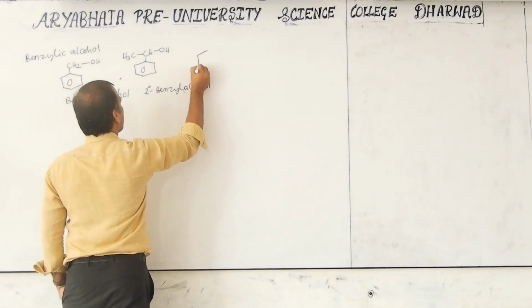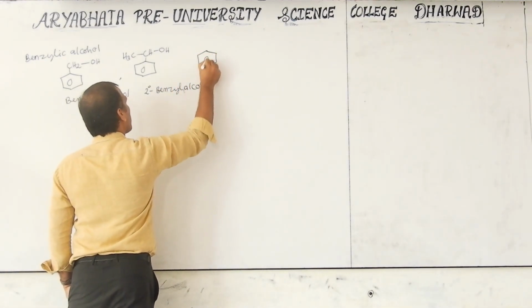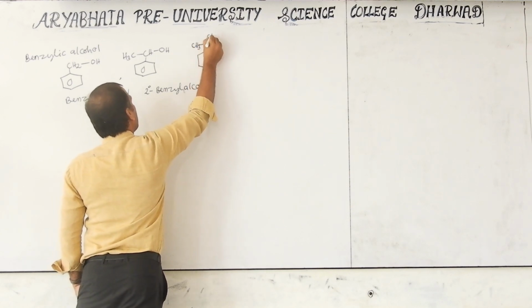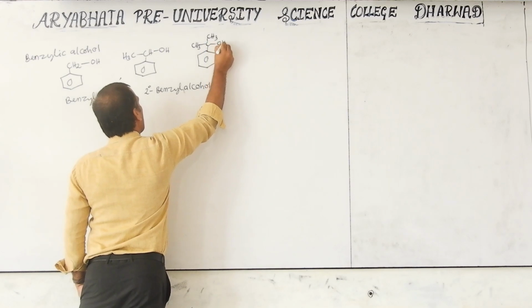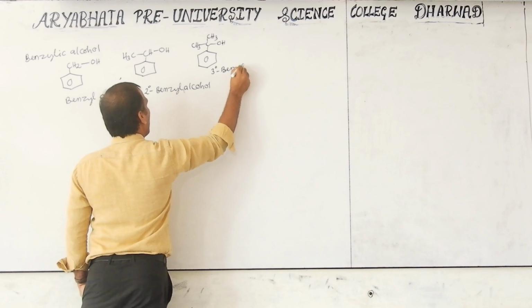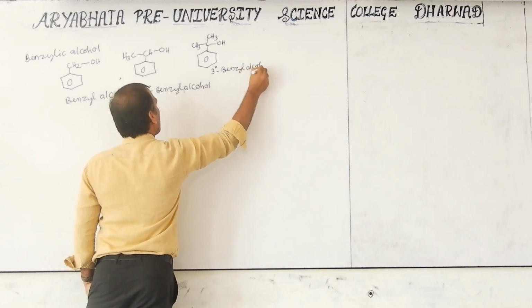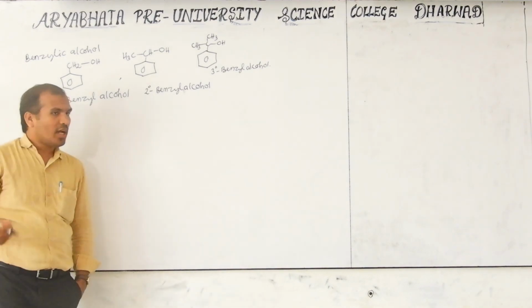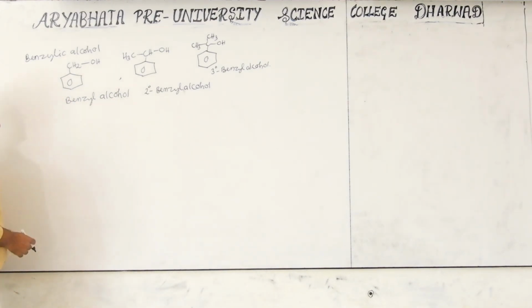Similarly, tertiary, that is called CH3 OH. That is tertiary benzyl alcohol. Then you may also be asked how to give the IUPAC name for this compound.